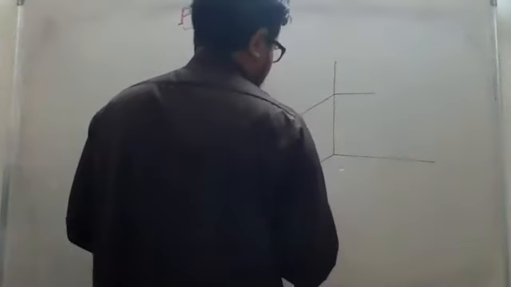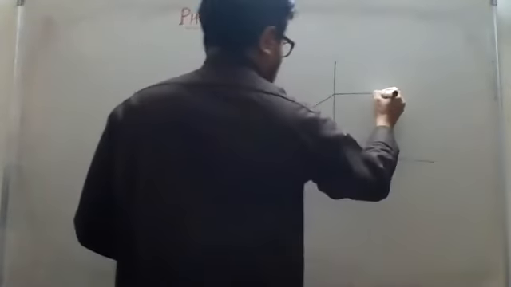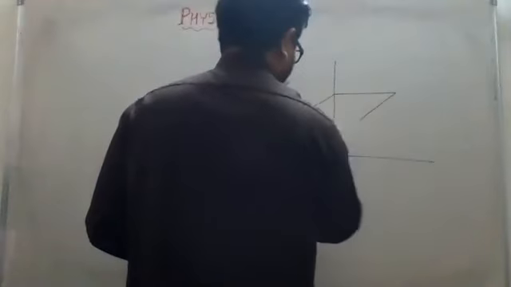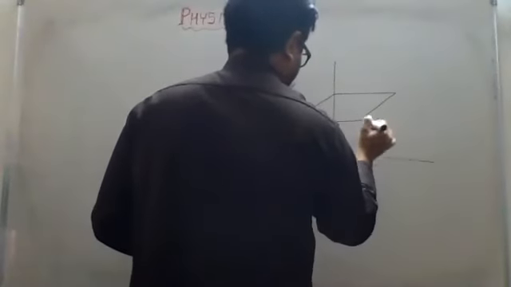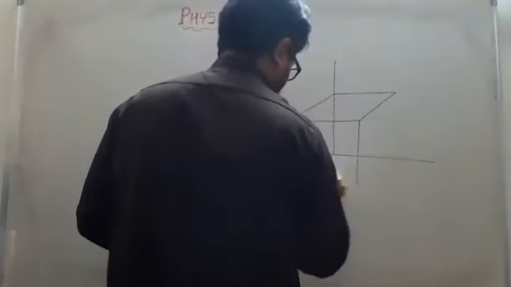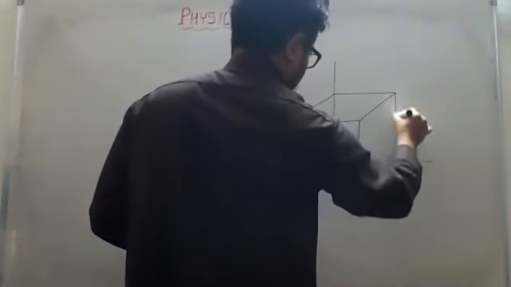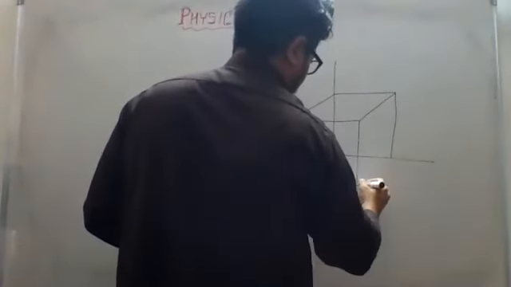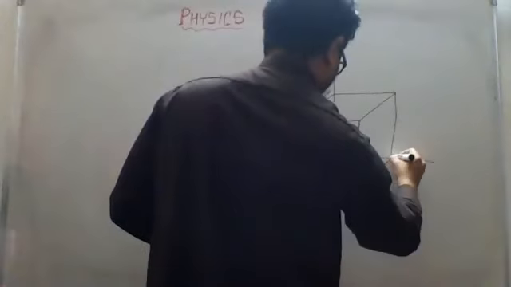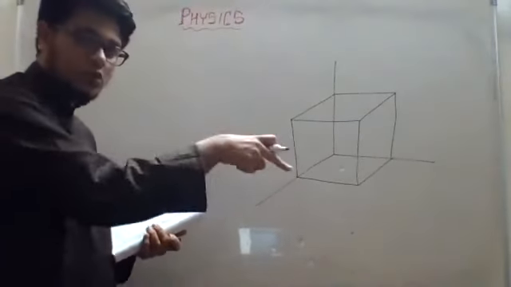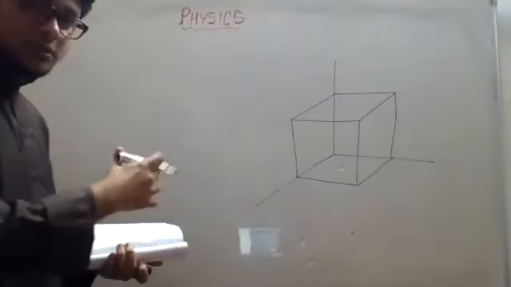I am very bad at drawing this type of figure. I hope you can imagine that there is a box that is kept at the corner of your room, right? It looks like that.